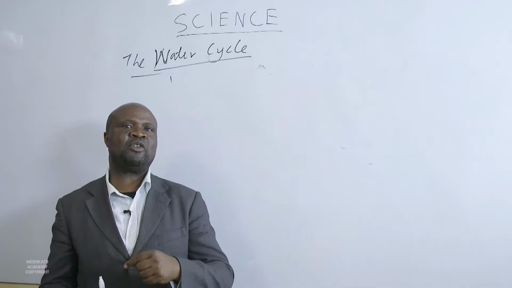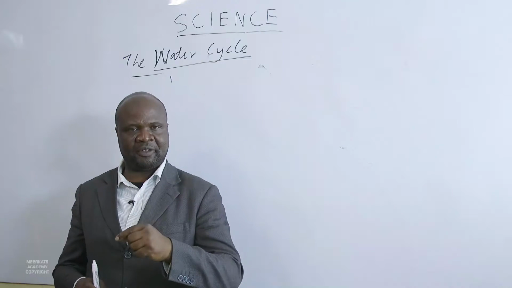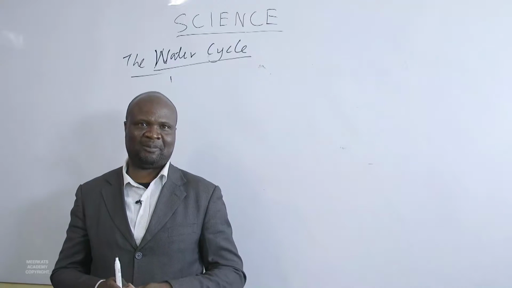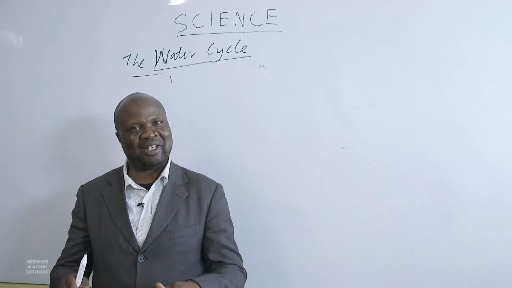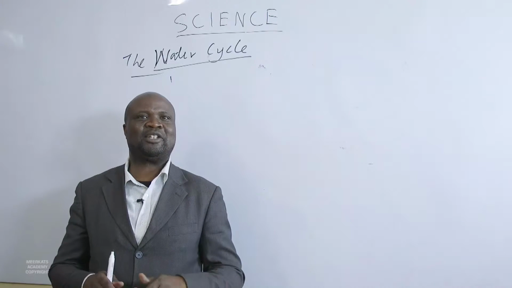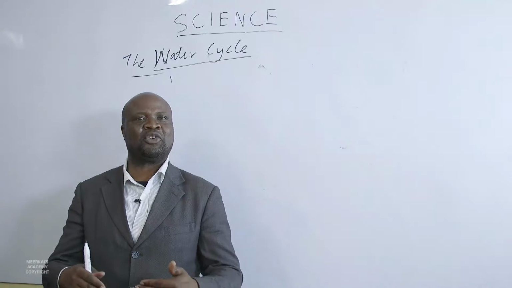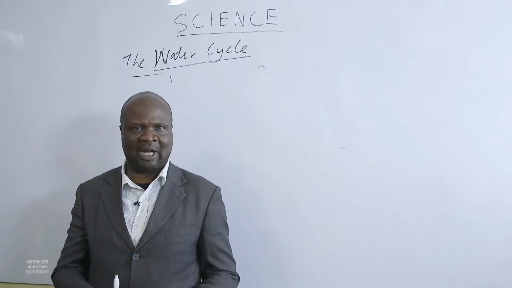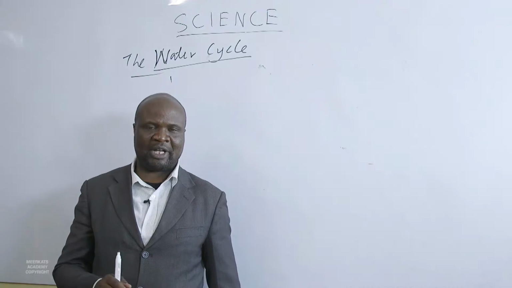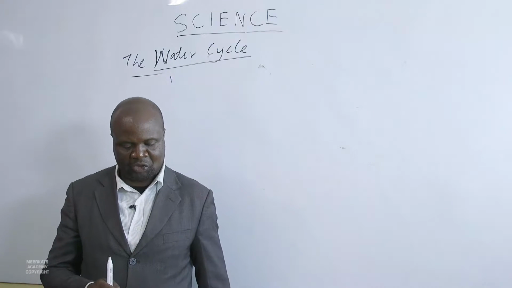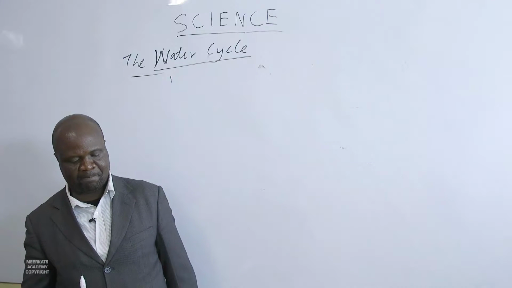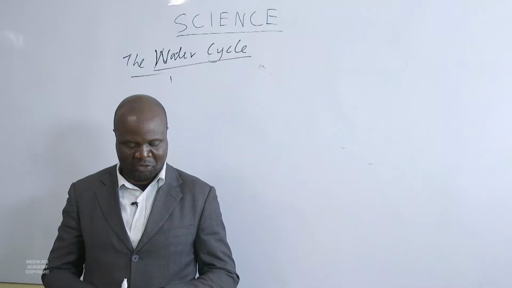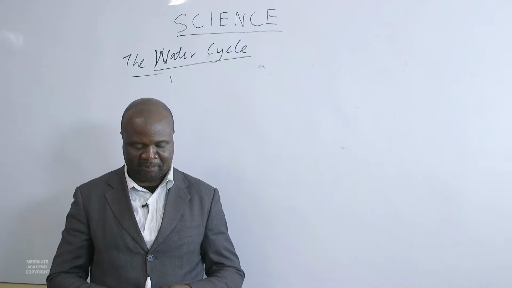You see, the movement of water from the Earth to the atmosphere and from the atmosphere back to the Earth is a natural process. It is not a man-made process. It is not aided by human beings. It is natural that water will move from Earth to atmosphere, then from atmosphere back to Earth. So this natural process of recycling water is known as the water cycle. That is what we are studying today.